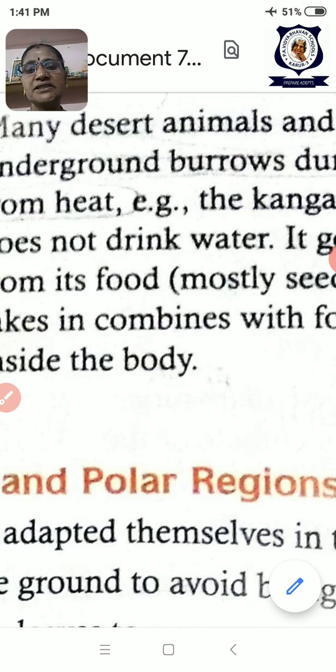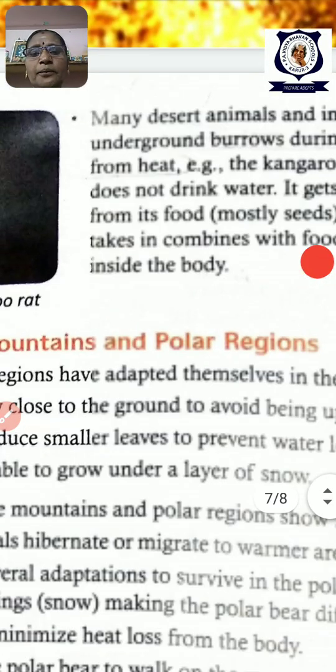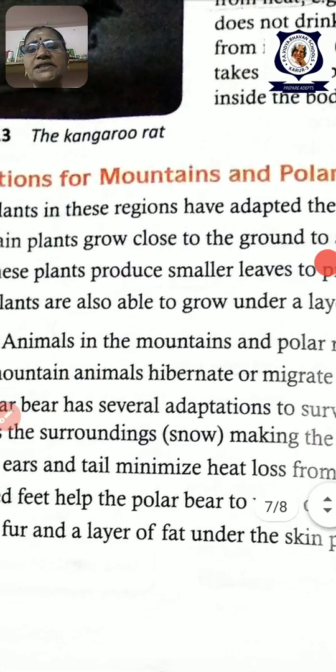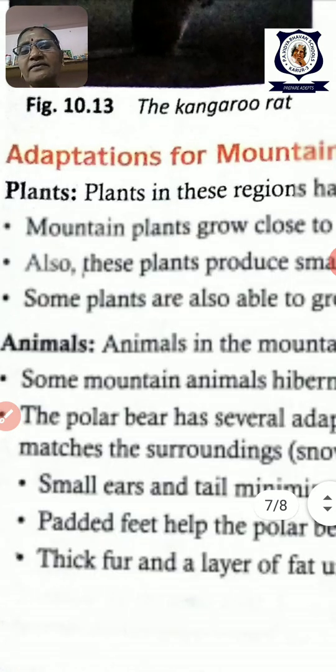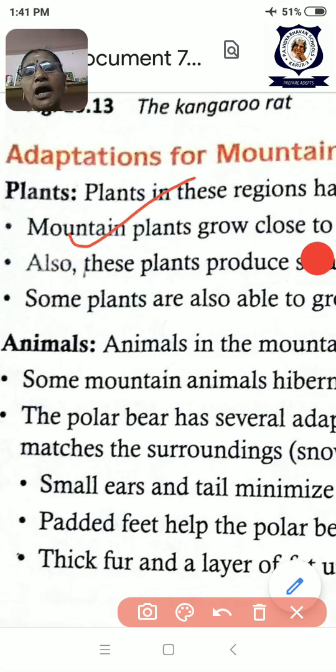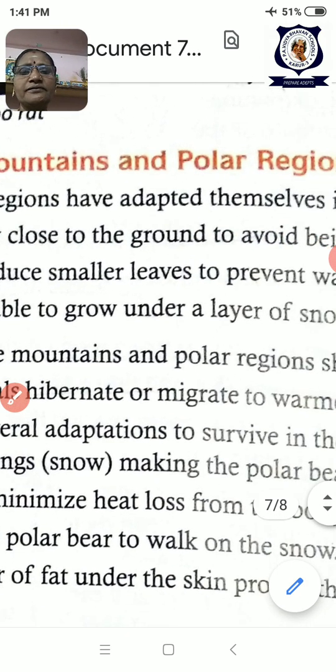Okay, children, next we will go to the next habitat, that is the mountain and polar region. The mountain plants grow very near to the soil, and they produce small leaves, and some plants are able to grow under the layer of snow itself.